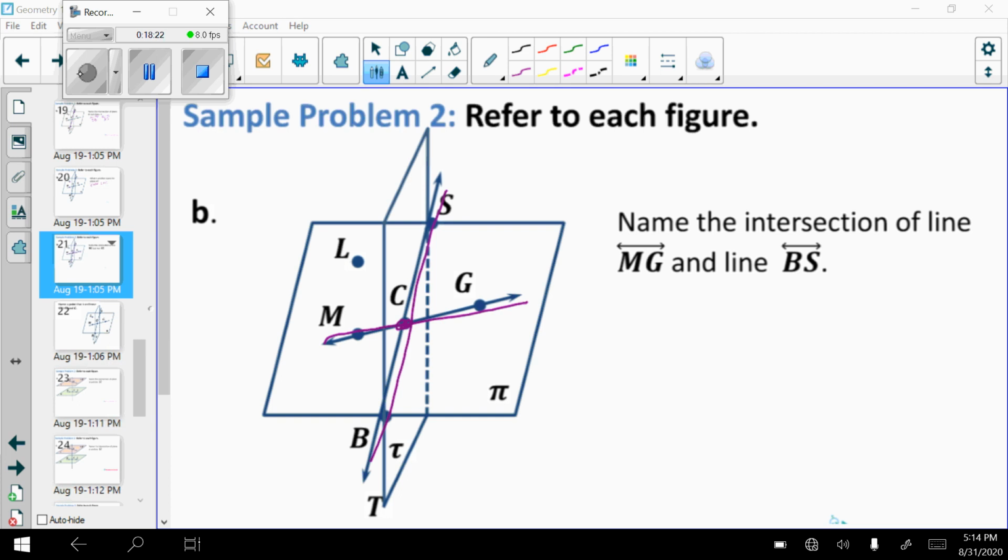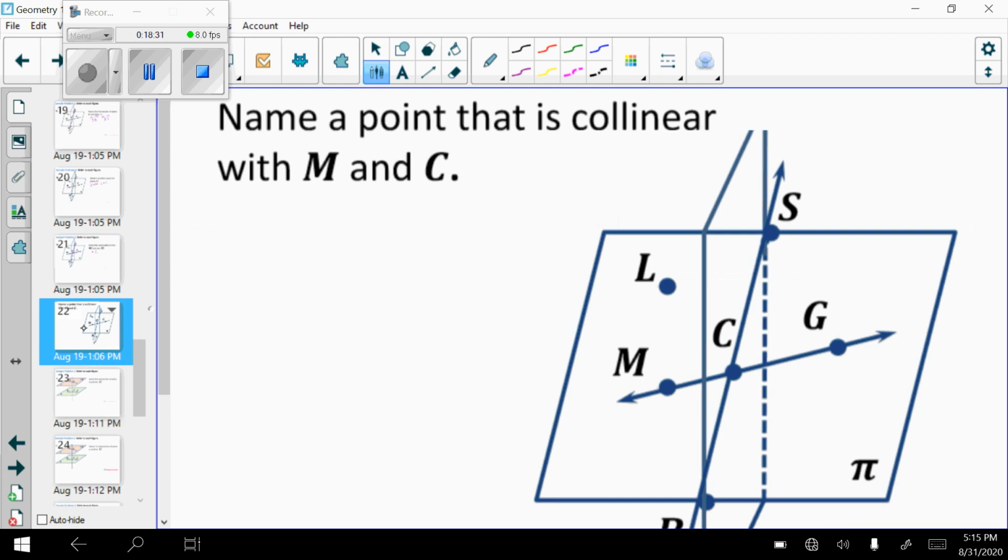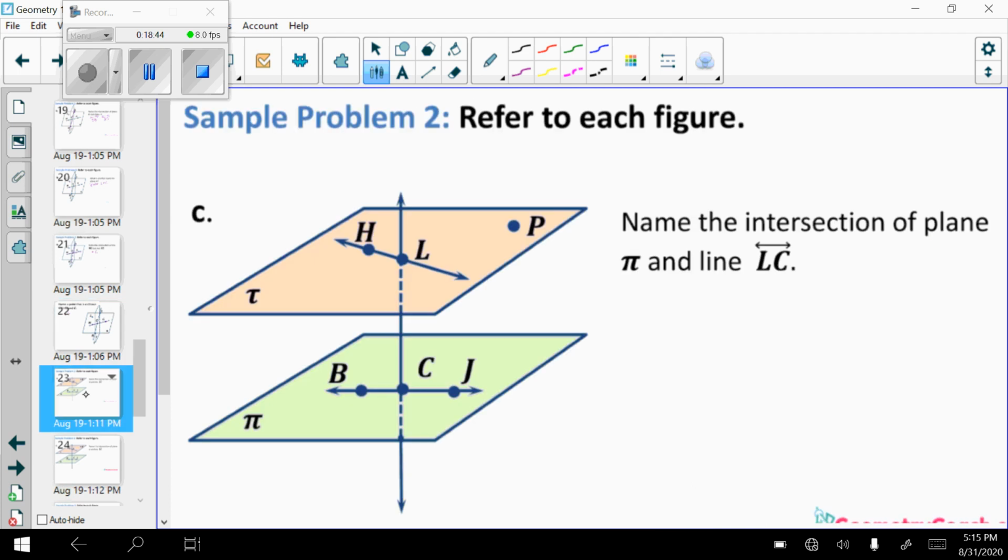Okay, so name the intersection of line MG and BS. They meet at that point, so point C. Same picture. So now name a point that is collinear with M and C. That means on the same line. My only option is point G. Point G. Now we're going to look at a new picture.